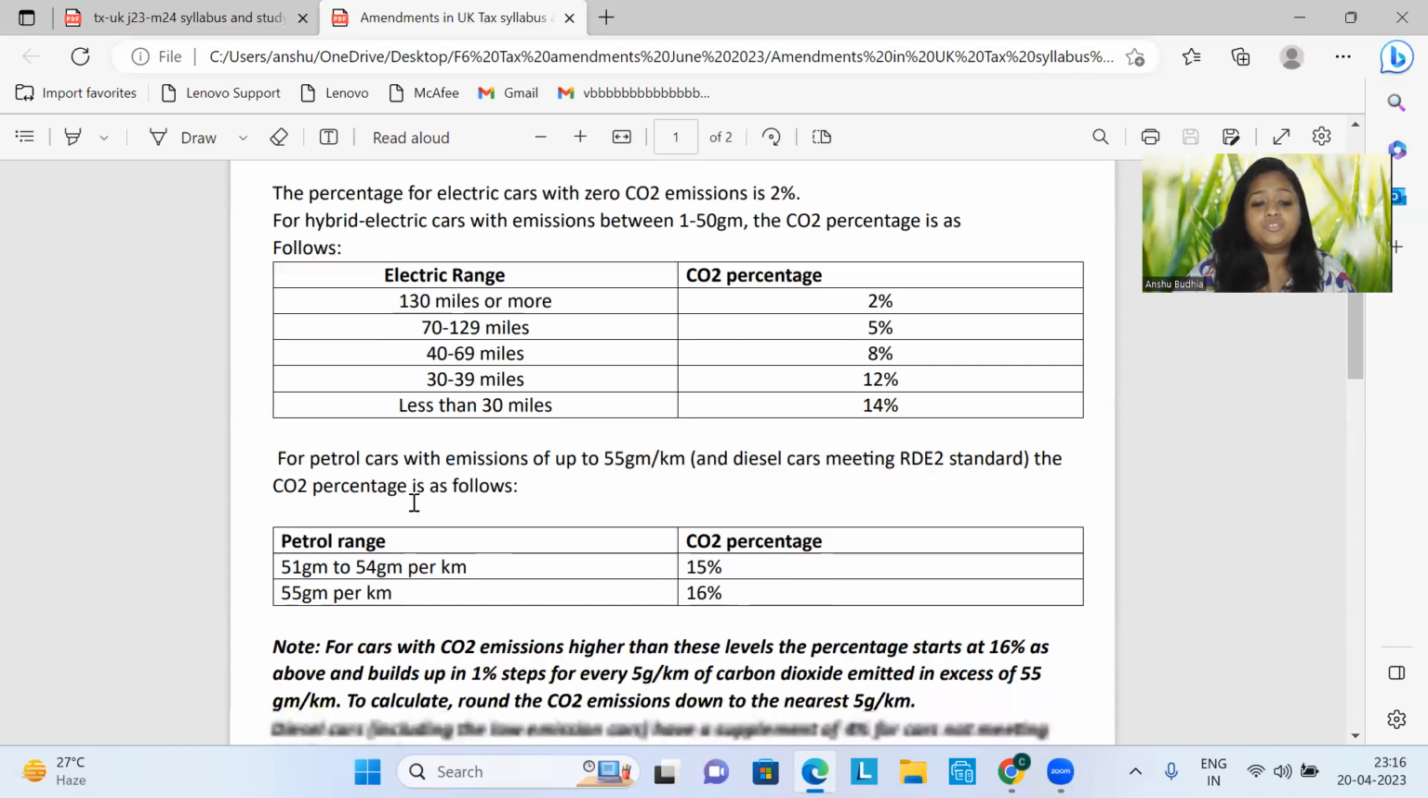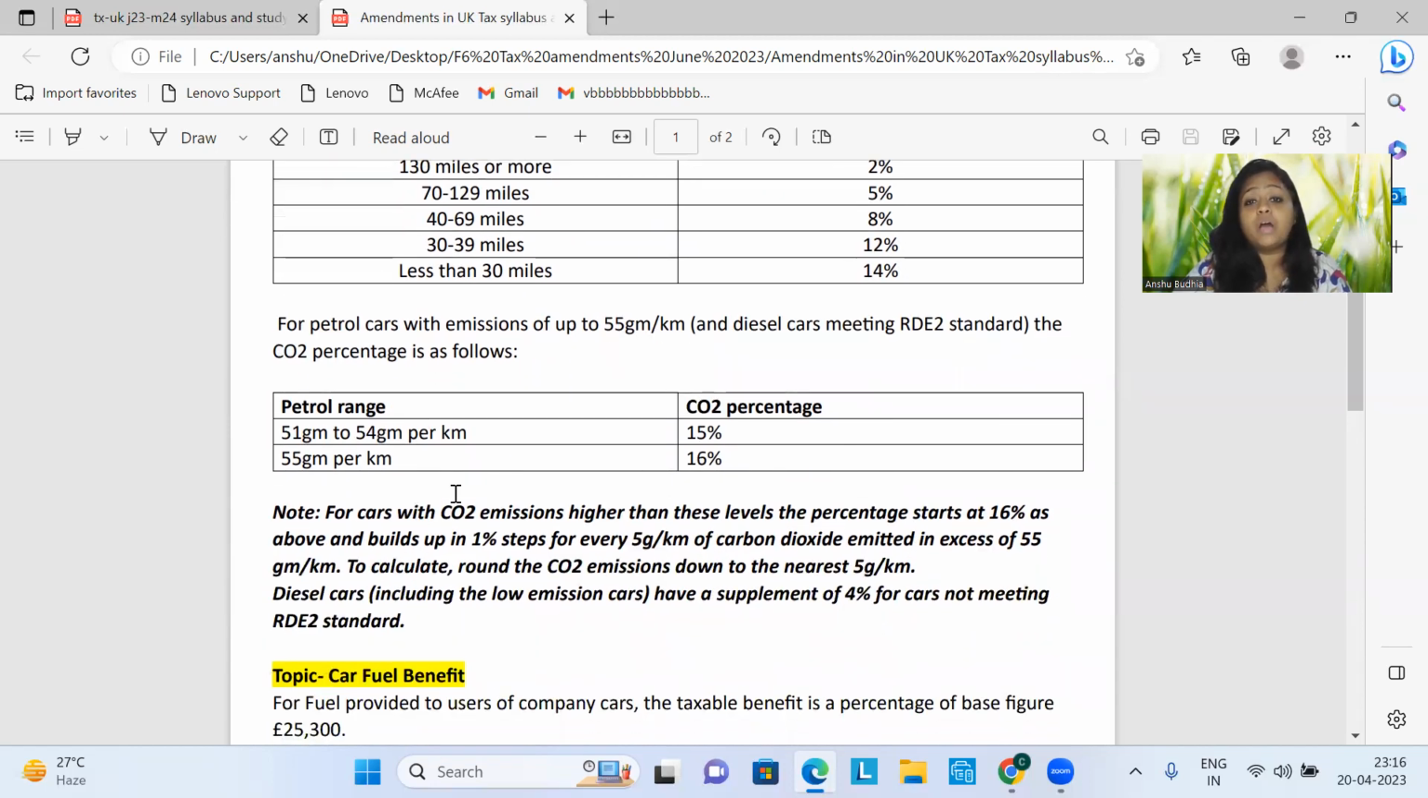Okay, now for petrol cars with CO2 emission of up to 55 grams per kilometer and diesel cars which are meeting the RDE2 standard, the table is as below. 51 grams to 54 grams per kilometer, the CO2 percentage is 15% now. And for 55 grams per kilometer onwards, the percentage is 16%. Please keep a note of it. Earlier, this percentage was 15%. So earlier it was 14-15, now it is 15-16.